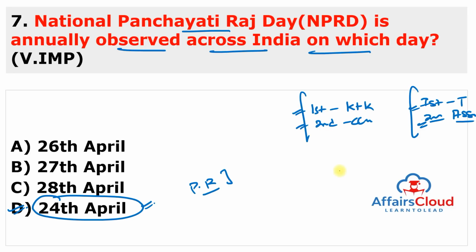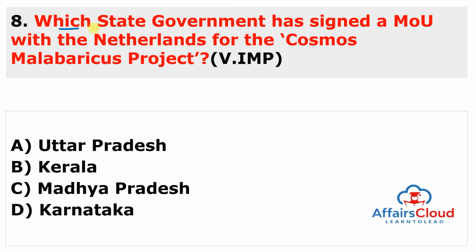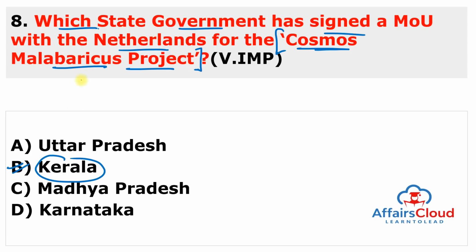And remember about the Ministry of Panchayati Raj, Giriraj Singh ji is currently the Union Minister of Panchayati Raj. His constituency is Begusarai. Begusarai is in Bihar. So moving to next question. Which state government has signed a memorandum of understanding with the Netherlands for the Cosmos Malabaricus project? So the important keyword here is Cosmos Malabaricus project, and this is Kerala because the keyword here is Malabar. So the Malabar coast is basically the coastline of Kerala. So that's why the project name is Cosmos Malabaricus.